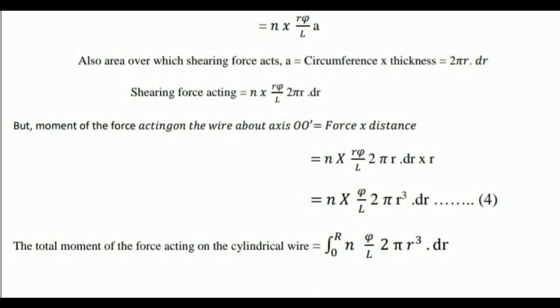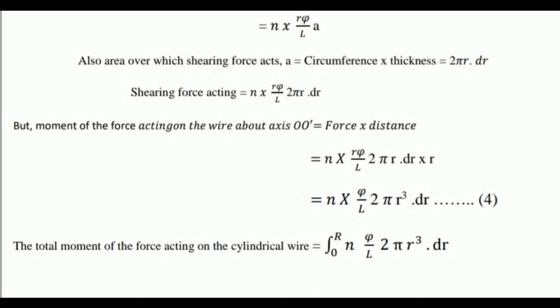Now we got equation number 4, which is for a concentric circle present inside the cylinder. Now we are going to consider the same equation for the entire cylinder. To do that, we have limiting values 0 to R. 0 is the center of the cylinder, capital R is the radius of the entire cylinder.